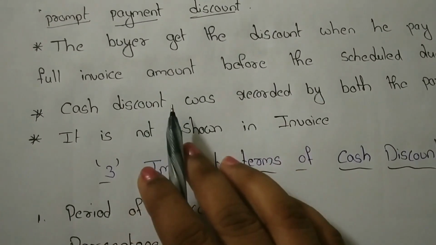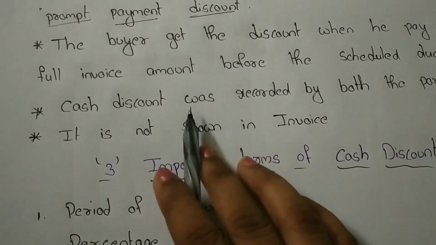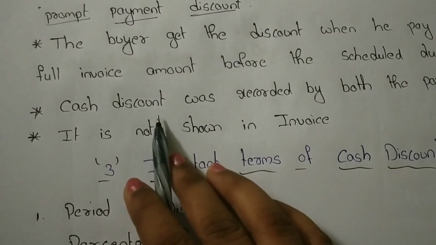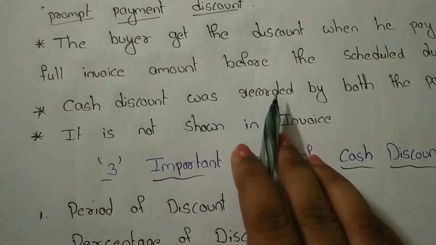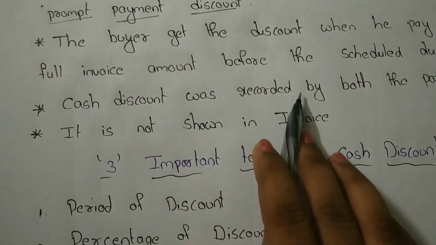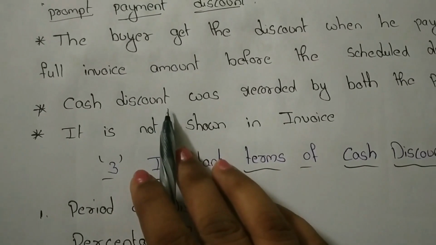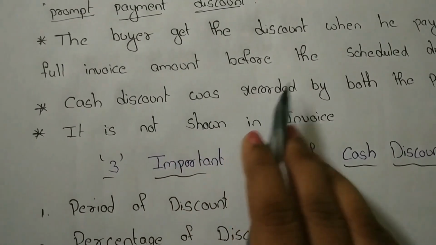So it was a deduction from the invoice. So it should be recorded by both the parties for accurate result. So the manufacturing companies, it means the sellers, and the resellers or retailers, it means the purchasers, both the parties should record about cash discount, and a separate account should also be prepared in ledger accounts.